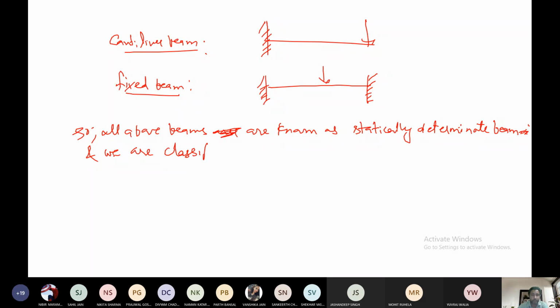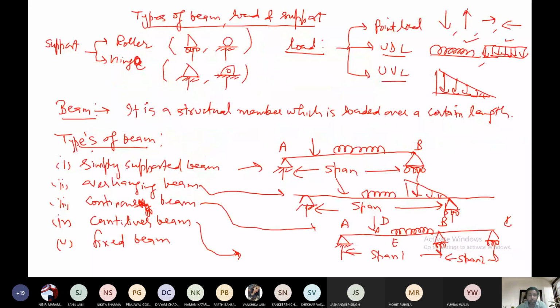Types of beam, classification on the basis of type of support. So we are classifying the beams on the basis of support.